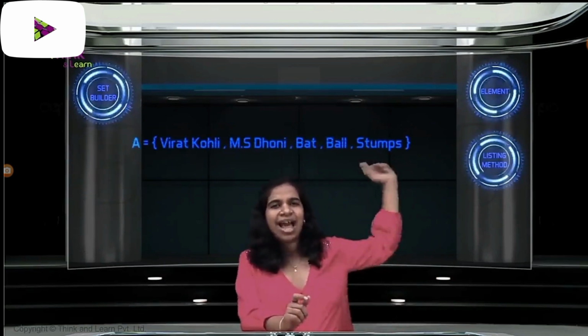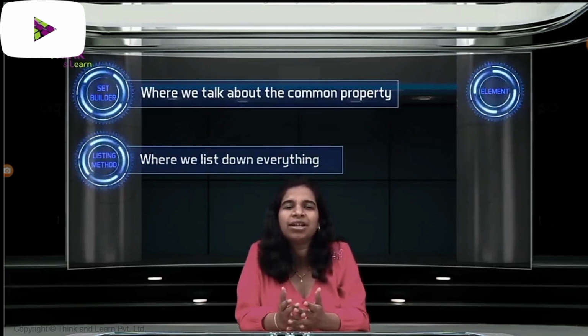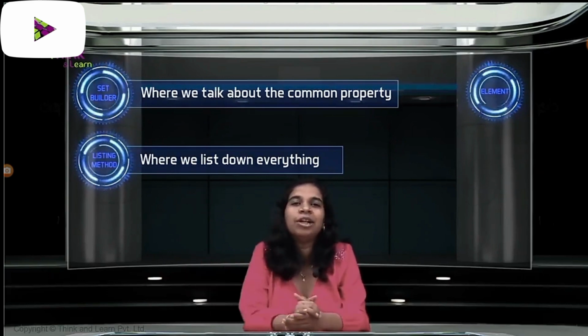Now try representing this set in the set builder form. You have set A and it has all of these people. Try listing this. Try it out. Not so easy anymore, is it? The problem is it's very difficult to come up with a common property to represent just these elements. Listing would be a much easier method here. So the key is to be lazy and pick the method that is easier in the given situation. So two more new words for our list: listing or roster method and set builder method.